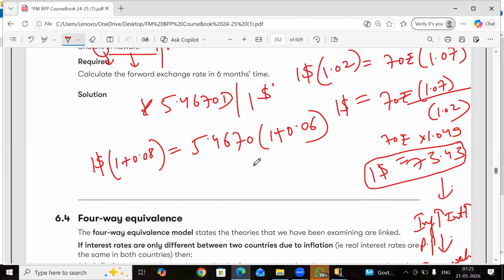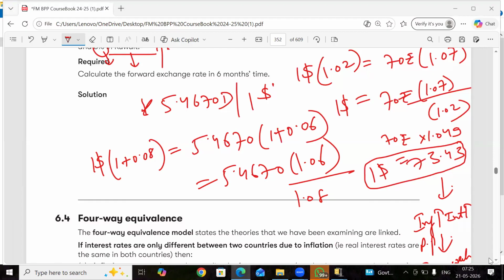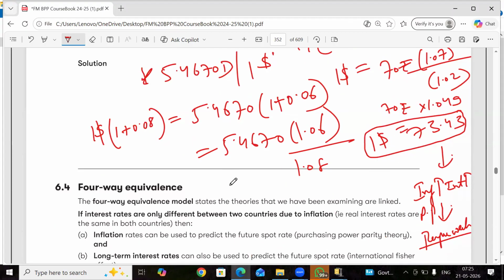So 5.6470. Just calculate. And I can see that it has become 5.6365. That means now 5.6365 Kuwaiti dinars are enough to buy $1. That shows the dinar has appreciated.